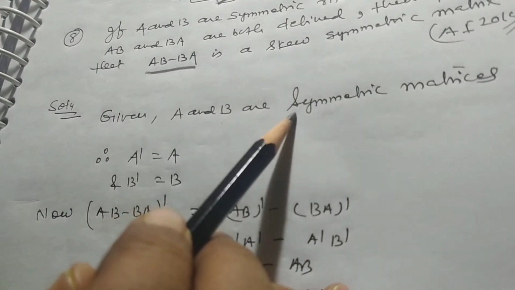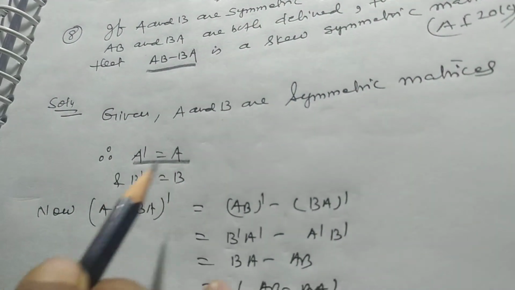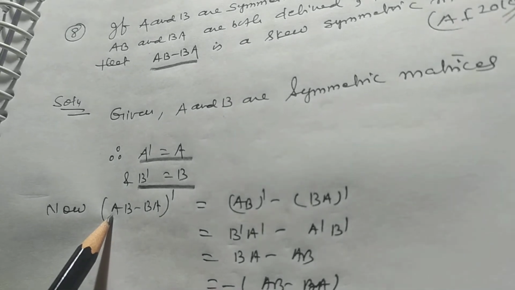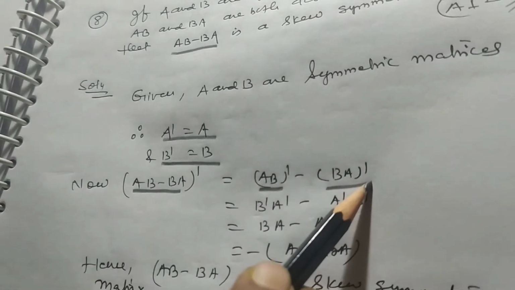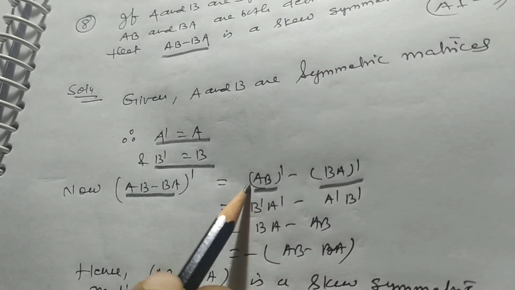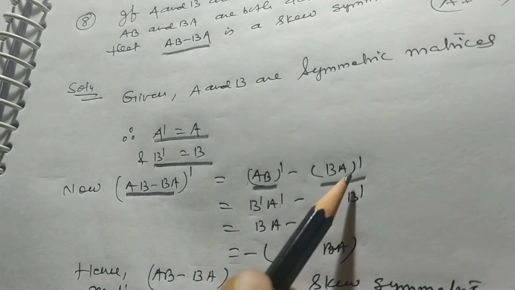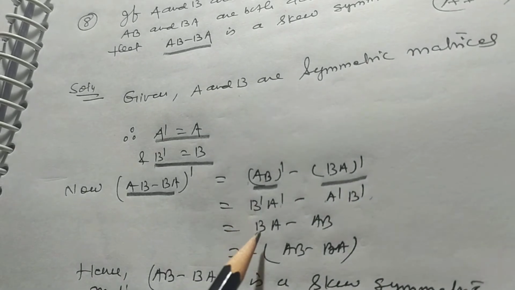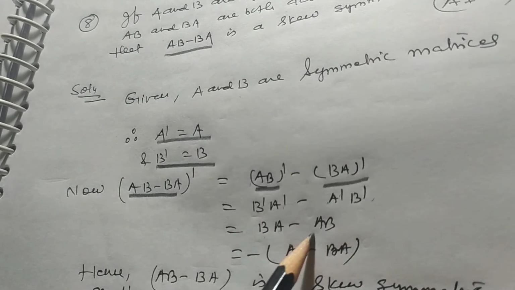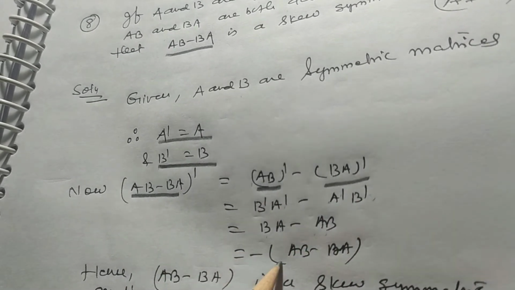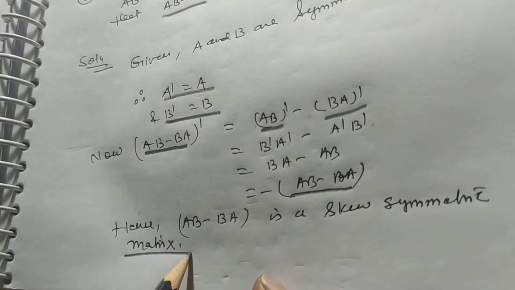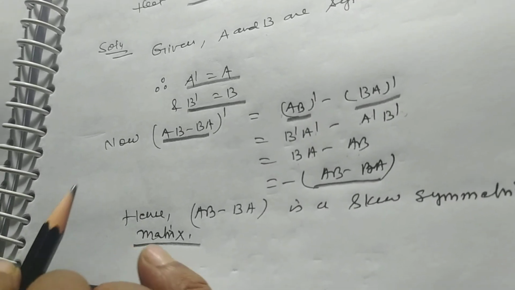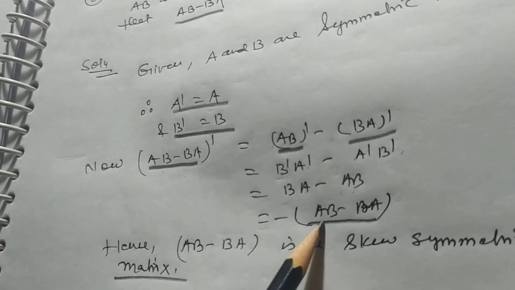Given A and B are symmetric matrices, A' is equal to A, B' is equal to B. Transpose of (AB - BA) is equal to transpose of AB minus transpose of BA. Reversing the order, it will be B'A' - A'B'. Since B' = B and A' = A, taking common minus, it will be -(AB - BA). Hence AB - BA is a skew symmetric matrix, because its transpose is the negative of this matrix. In this way, we can solve this problem.